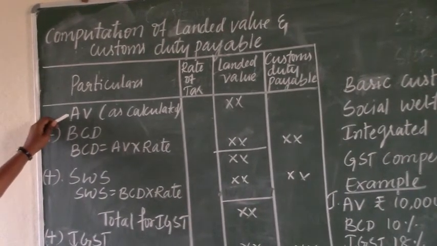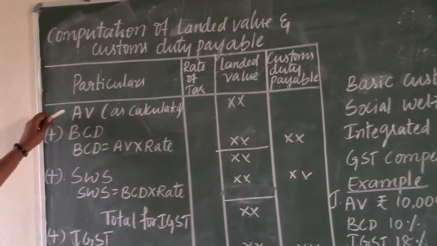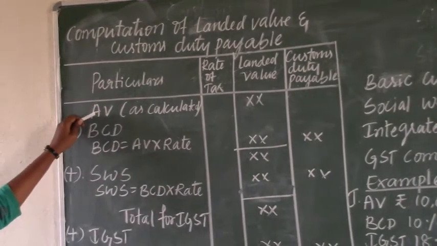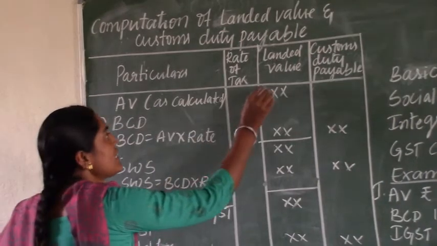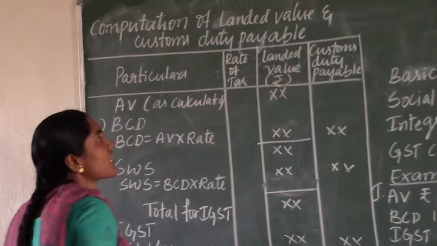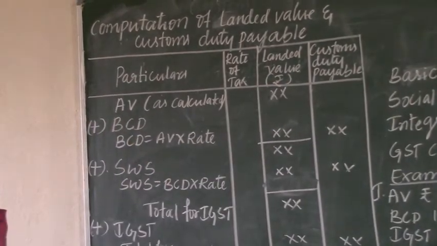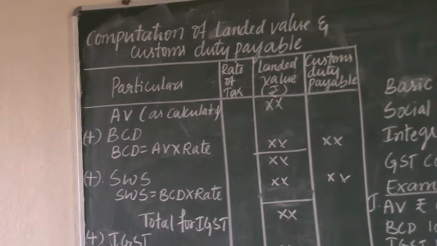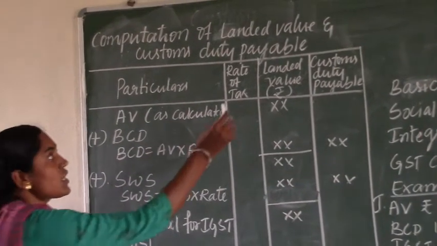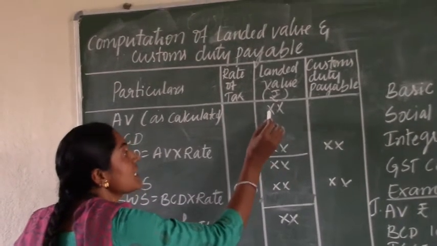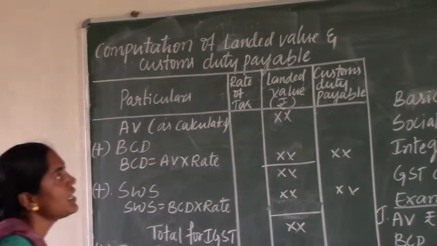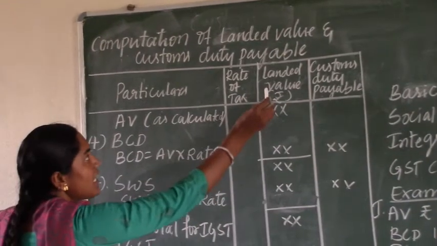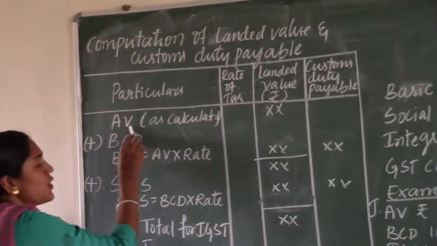Sometimes in questions the assessable value is given directly, and then we consider it directly without using step 1. Assessable value is always considered in rupees. Whatever we calculated as the assessable value in Indian rupees, that value we consider for the calculation. It must be written only in the value column, not in the customs duty payable column, because it is a value.